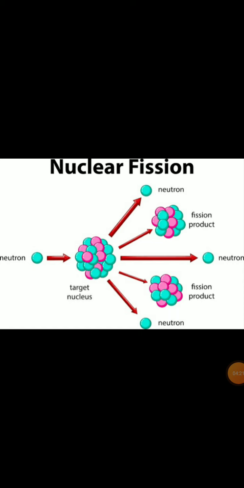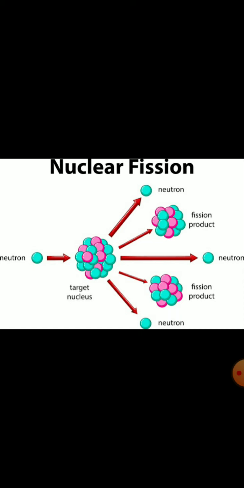Now in this standard we are not going to talk about fission and fusion in much detail, because you will learn that in your higher standards, but for now let us talk about it in brief, because we are going to learn about nuclear energy, right? So there is a target nucleus, which means the one we have to target, and there is a neutron.